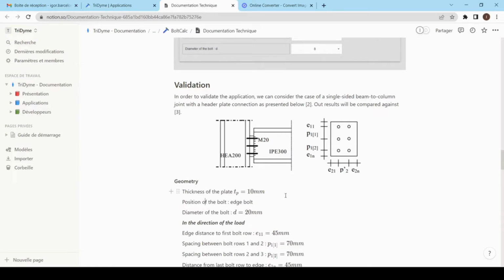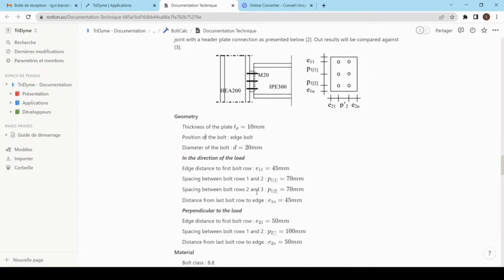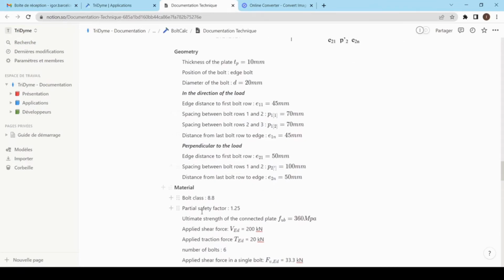Okay. We also provide the distance, such as this one, E1, P1. They are in the direction of the load, and also the distance E2 and P2, okay, that are perpendicular to the load. Our material inputs, so here we have the bolt class 8.8, our safety factor, and of course the strength of the plate.